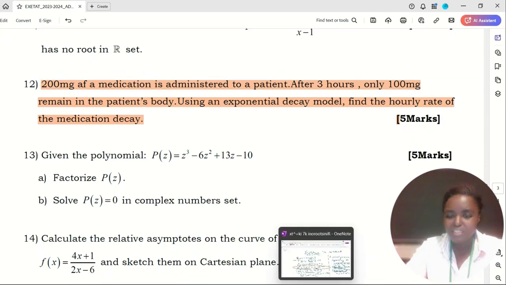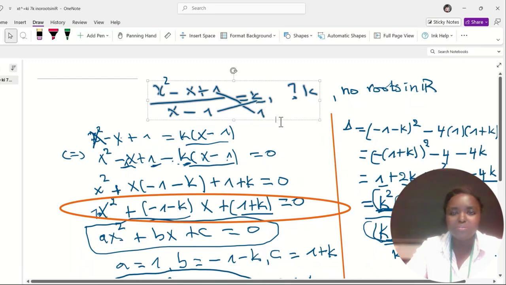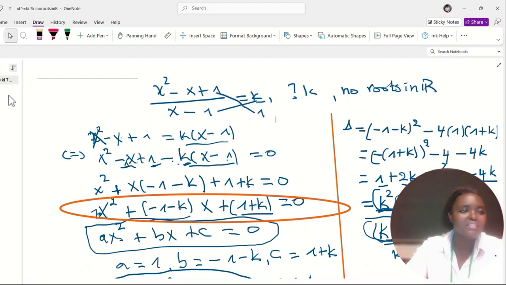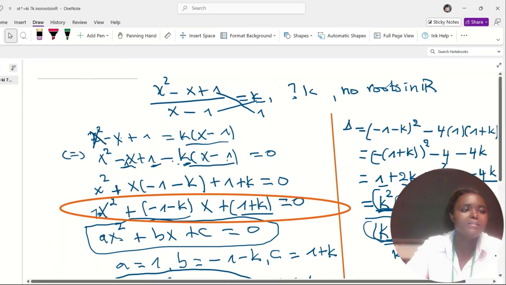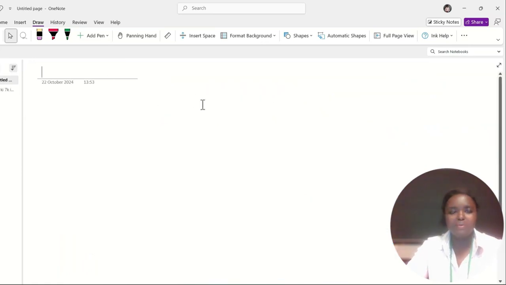The exponential decay model is a model of the form... Do I need to clean this one, or I can just take a new page. Yes, I take a new page.